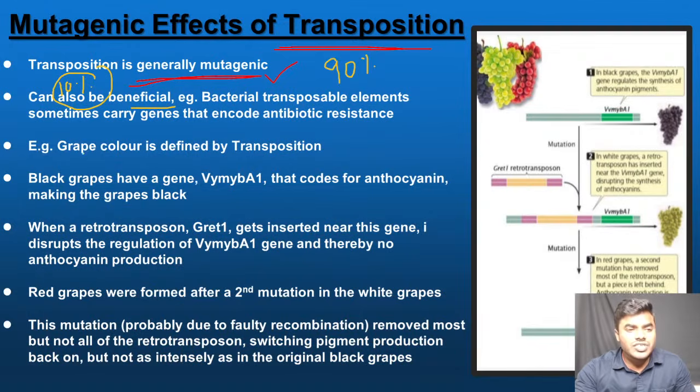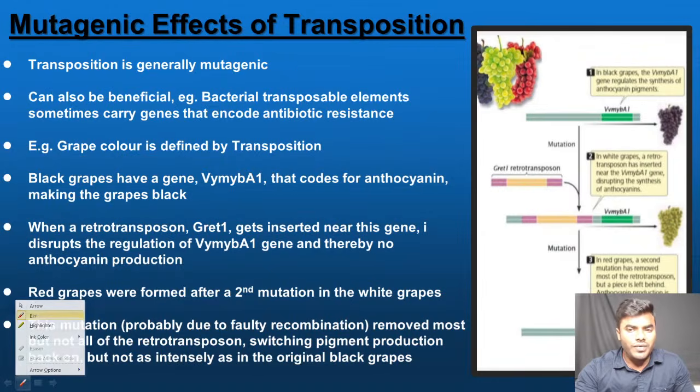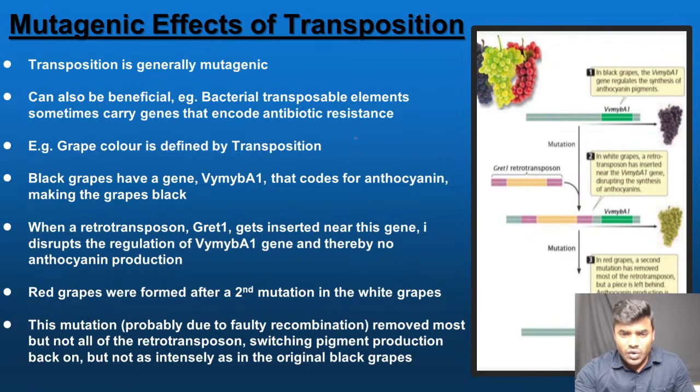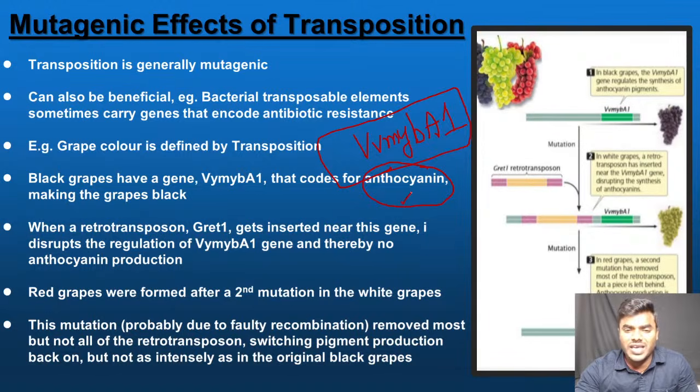In that, we have studied one example: grape color by transposition. I hope every student remembers; I am not explaining it once again. I'll quickly summarize it. What is the name of the gene that codes for anthocyanin? Friends, remember this name: the VVMYBA1 gene. And I told you that this gene codes for an important pigment called anthocyanin. Please do not forget this statement.